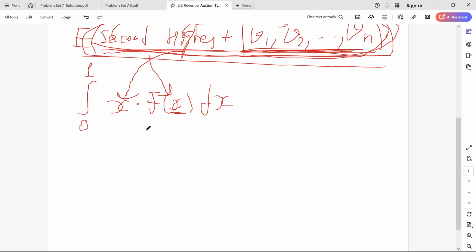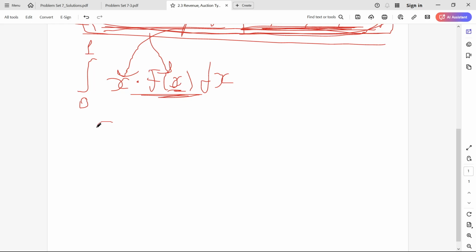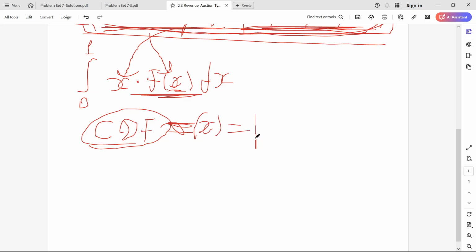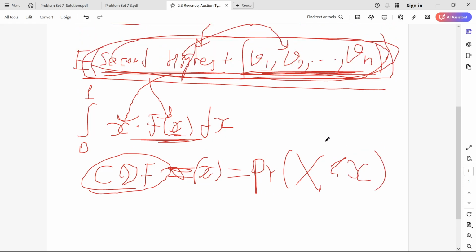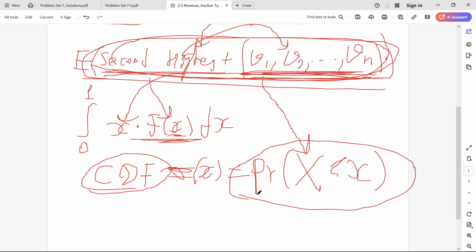And as you may remember if you watched the previous recording, the probability density function is the derivative of the cumulative distribution function, and the cumulative distribution function is, for example, cumulative distribution of x is just probability of x being less than this x. So we just have to plug this here and find how the cumulative distribution function looks like for this second highest value of v1, v2, and vn.